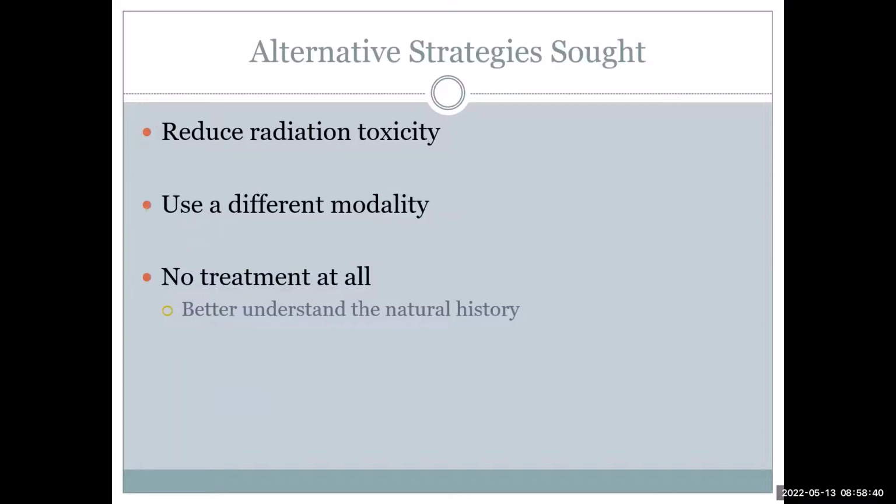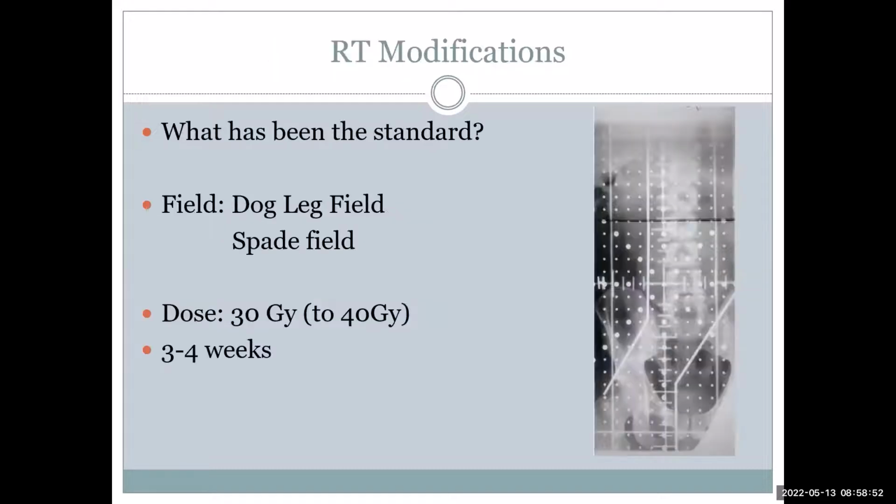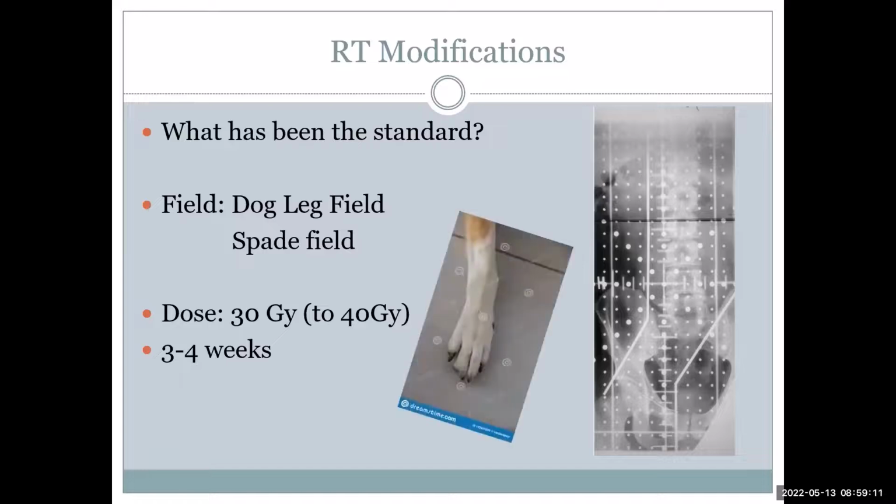In the initial phases, the radiation oncology groups tried to reduce the radiation toxicity by reducing the field and by reducing the dose, which we'll discuss subsequently. For the traditional planning, I think most of the residents who have a radiation background know that the initial management for stage 1 patients was what we call a dog leg field, which covers both para-aortic and pelvic nodes. It is shaped like a dog leg. The dose is around 30 gray over 3 to 4 weeks.